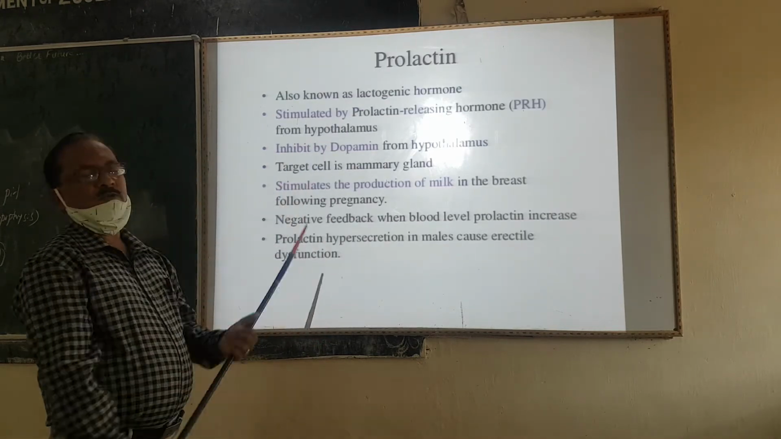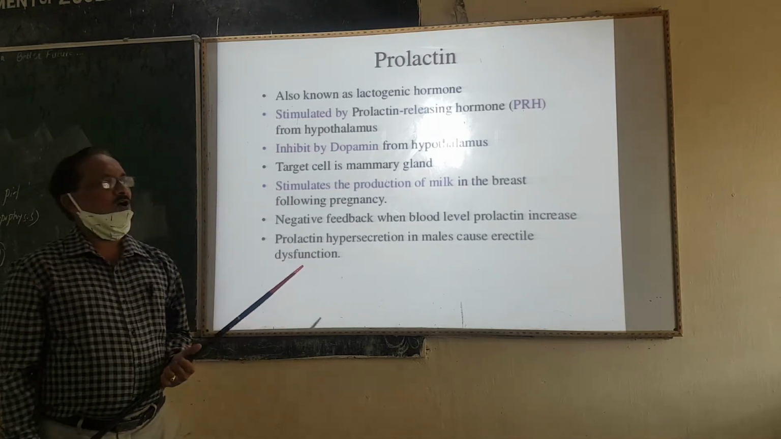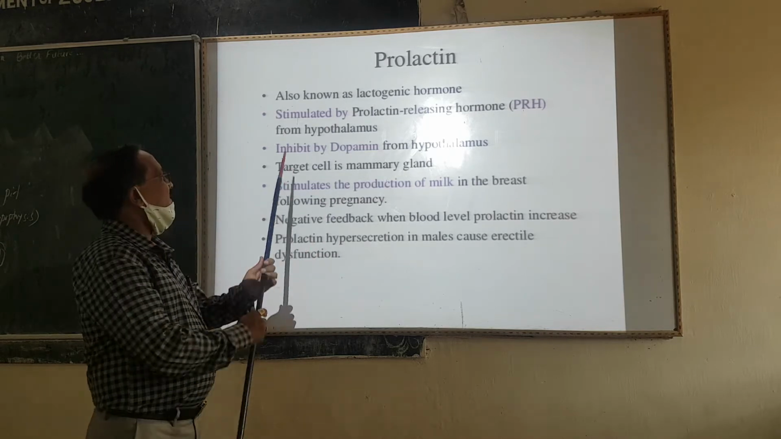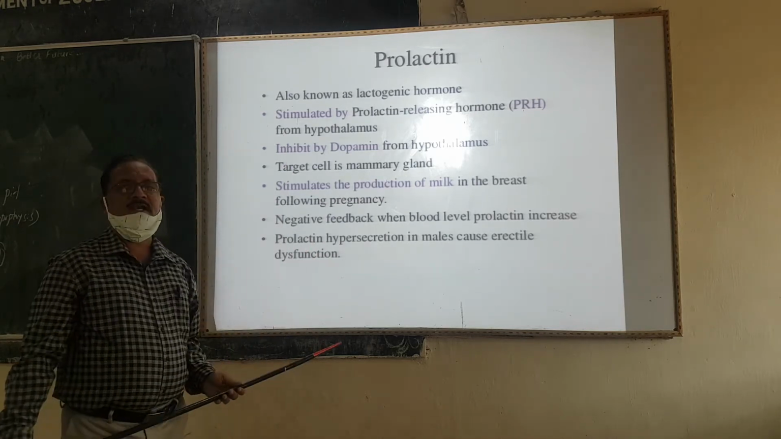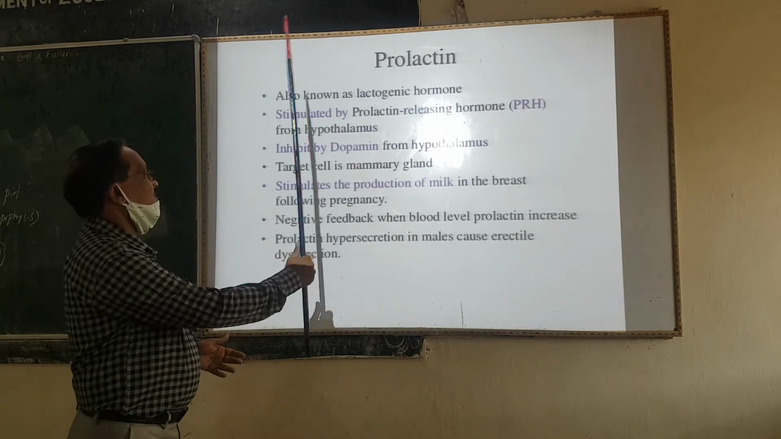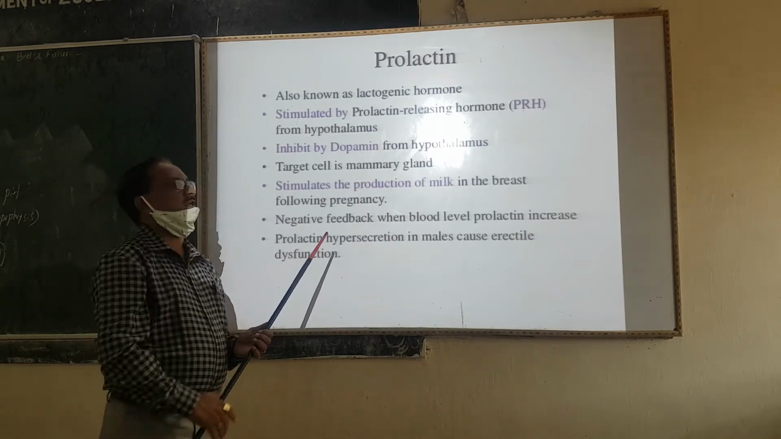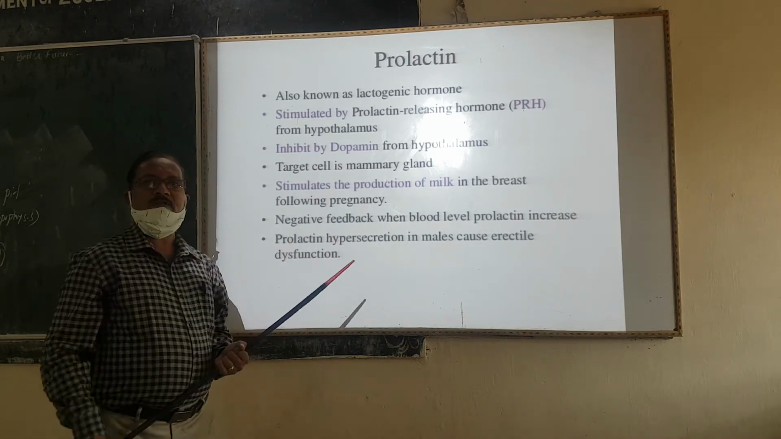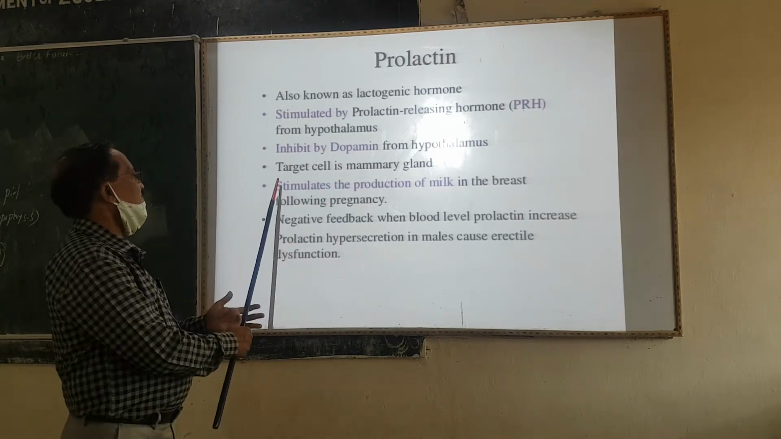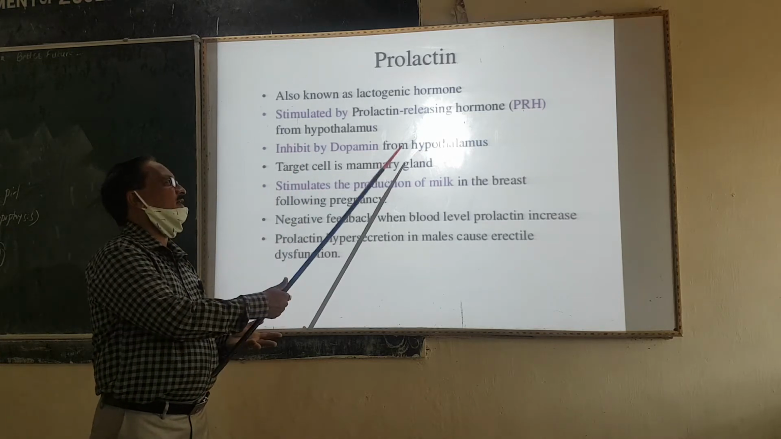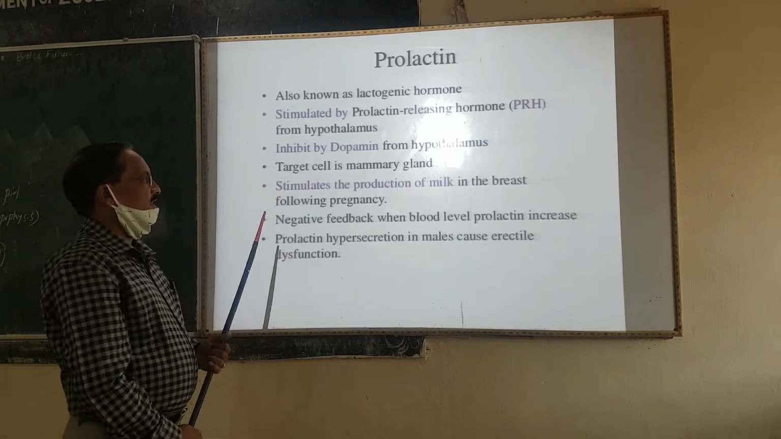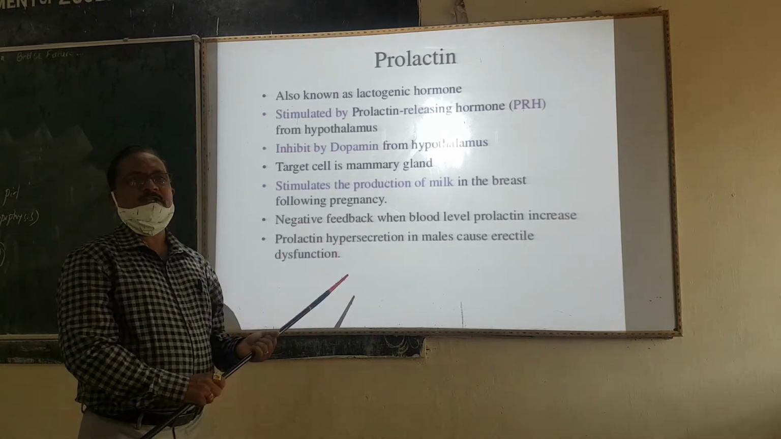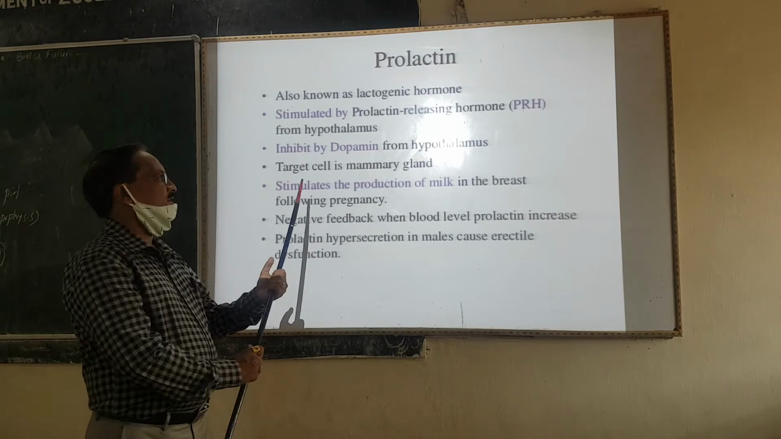Next, one of the most important hormones is prolactin, also known as lactogenic hormone. It is stimulated by the prolactin releasing hormone, PRH, from the hypothalamus, and inhibited by dopamine from the hypothalamus. The target cell is the mammary gland, and it stimulates the production of milk in the breast.